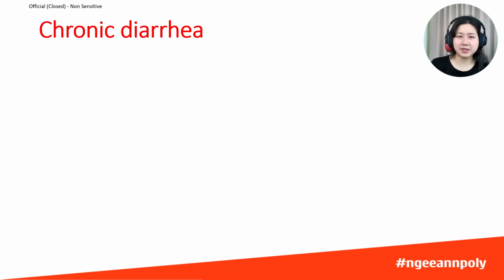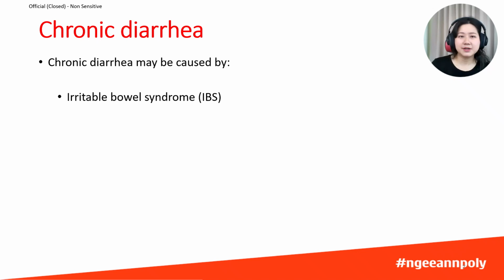Now let's look at chronic diarrhea. Chronic diarrhea is defined as diarrhea lasting more than 14 days, and it can have numerous causes. Let's go through them systematically. First, we have irritable bowel syndrome or IBS. This is actually the most common cause. IBS patients experience abdominal cramps and altered bowel habits that can swing between diarrhea and constipation.